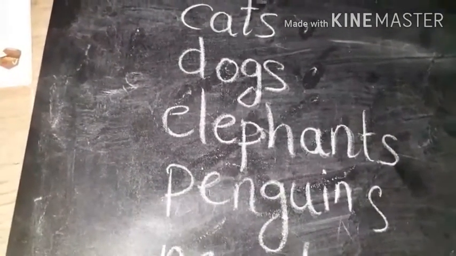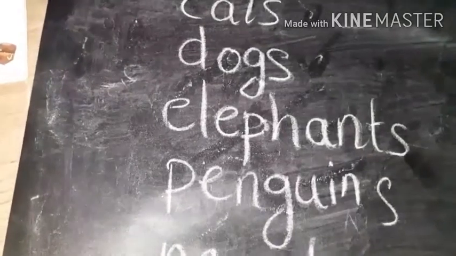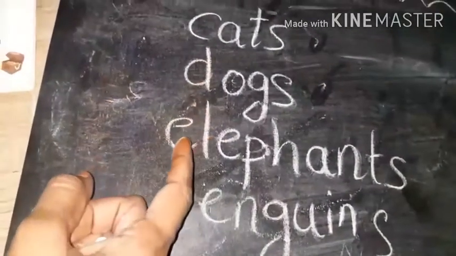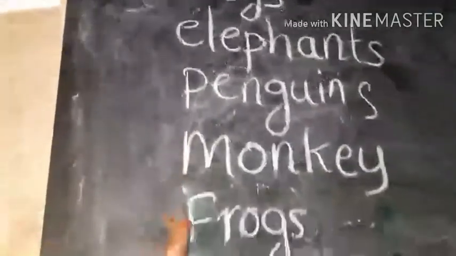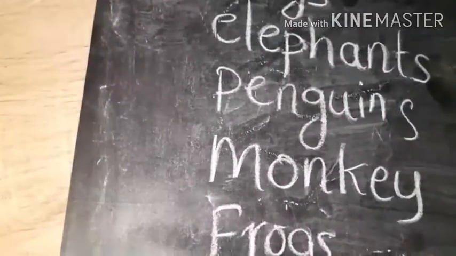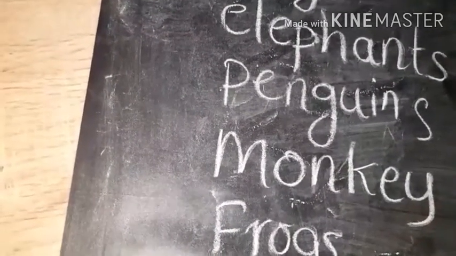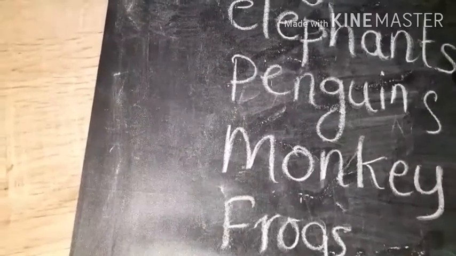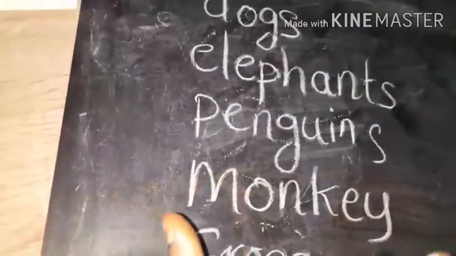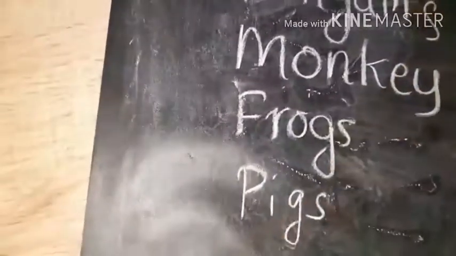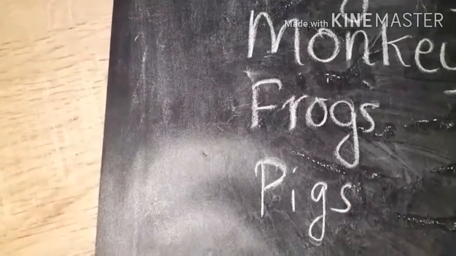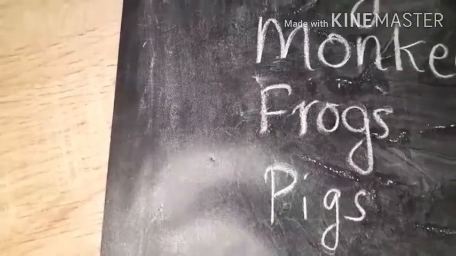What is happening outside? It is raining cats and dogs, elephants and penguins, monkeys and frogs and pigs. It is a storm outside, so we have to be careful. There are horses, bears, giraffes, all falling from the sky.